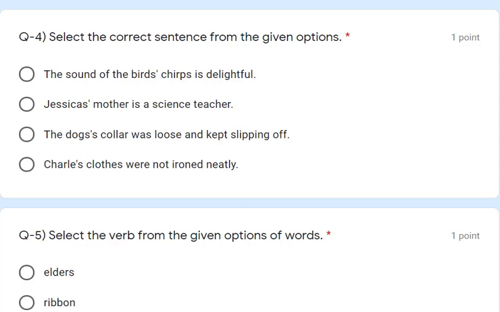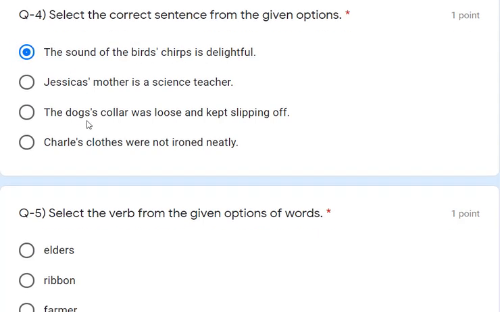Second one, Jessica, that is wrong. Jessica, apostrophe and then s should come. So that is wrong. With "dog says", that is also wrong. If s is there, then we will just write an apostrophe, not s again. Charles, Charles also will come with L-E-S, then apostrophe is the correct one. So the answer is A.